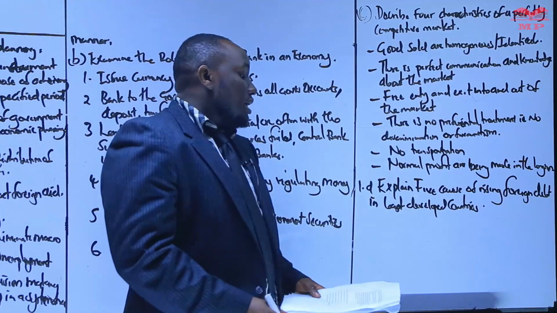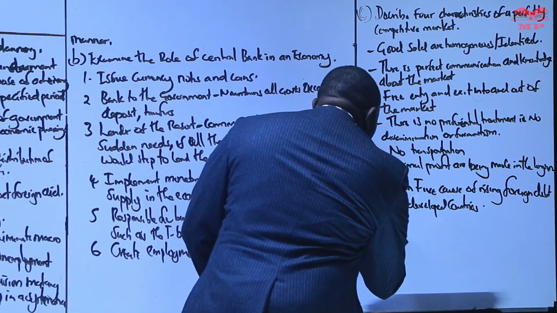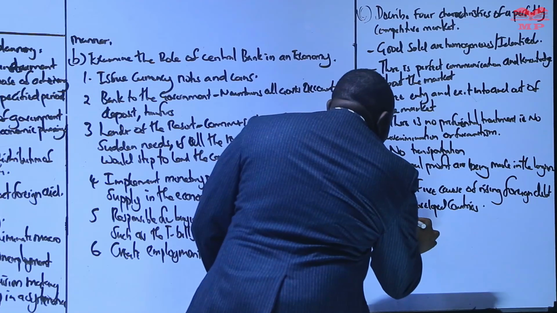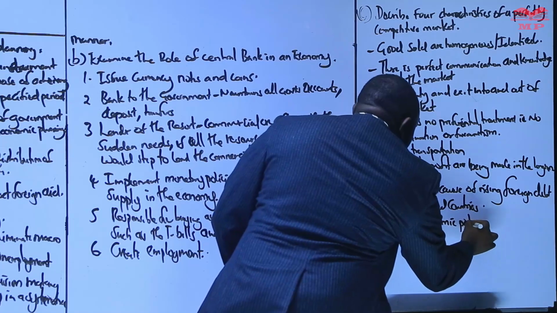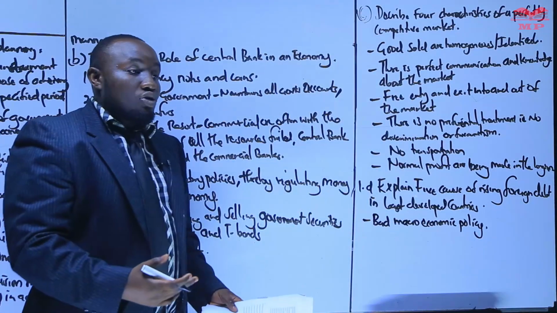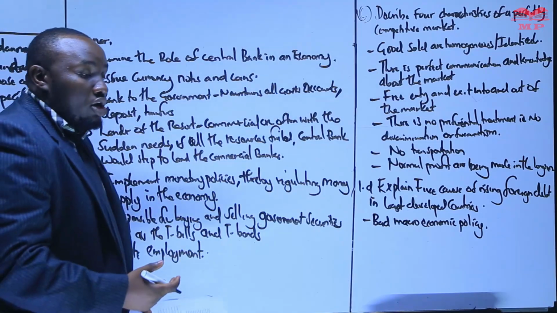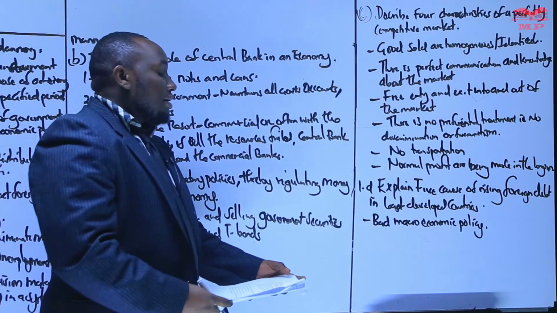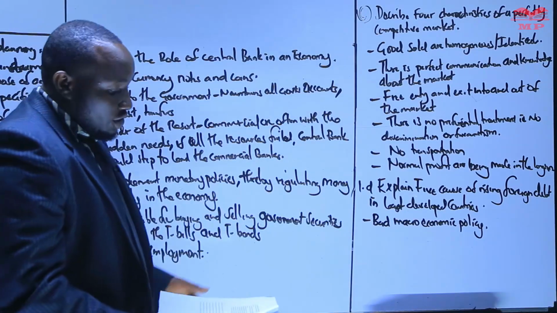One, we can talk about bad macroeconomic policies. The policies put in place in these countries are not effective, they are not able to raise enough funding for the country, and that leads to a rising debt level, so they have to borrow a lot from foreign countries.